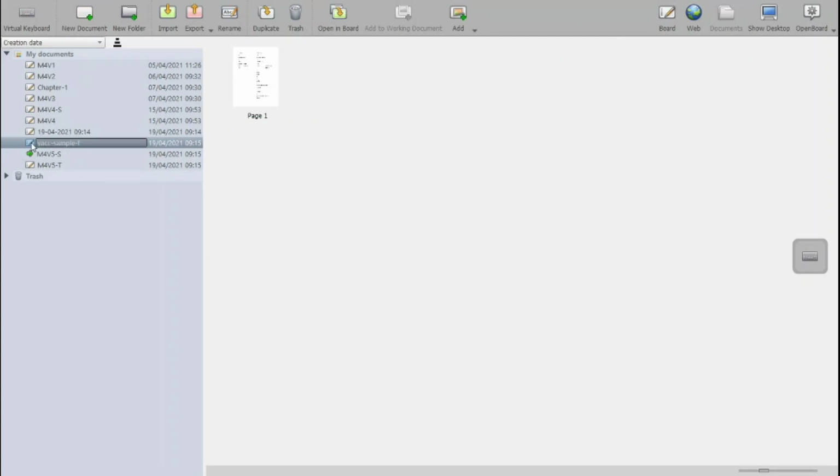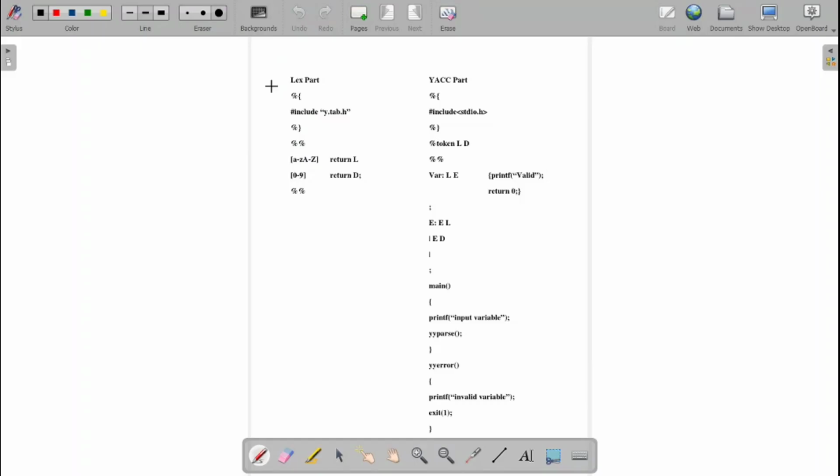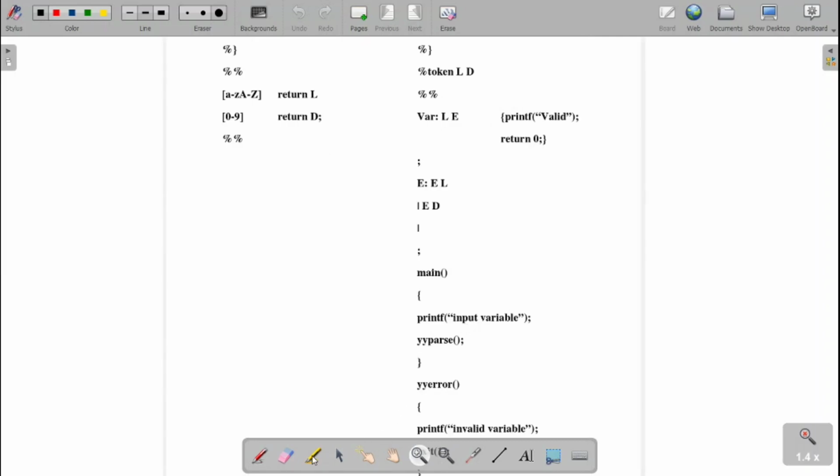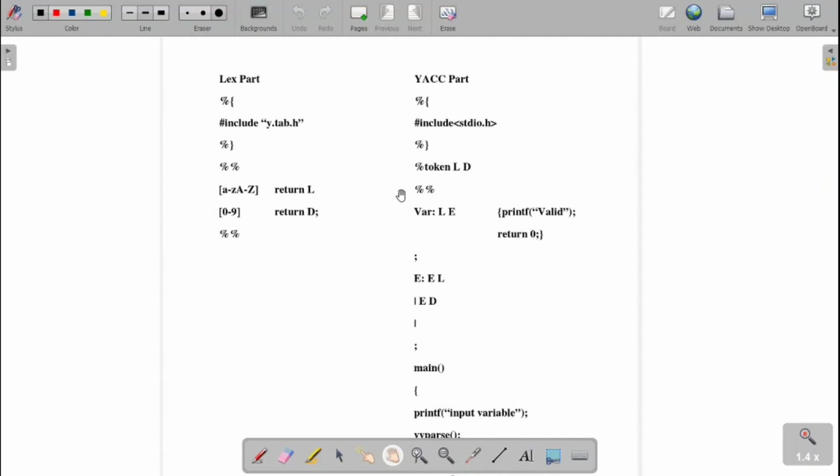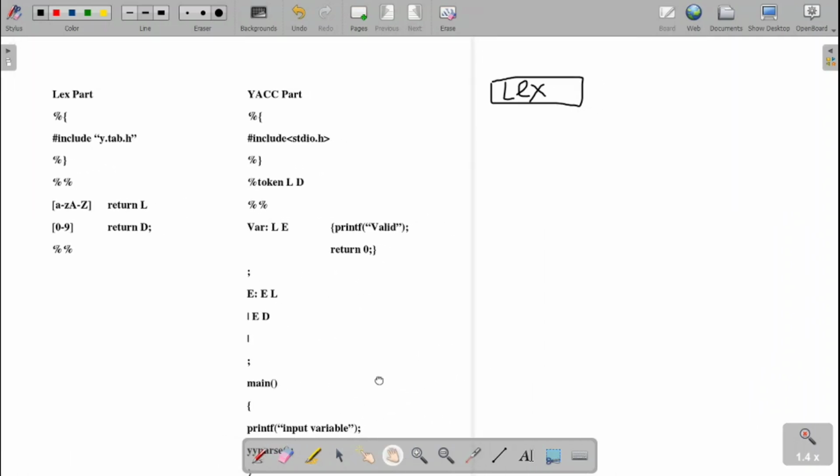First, let us start with a simple Yacc program. Each Yacc program will have two parts in it. One is the Lex part, the other is the Yacc program. The Lex part is meant for providing the tokens. As we have discussed earlier, these are the two important passes of the compiler. The first one is lexical analysis, in short we call it Lex. And the second one is the syntax analysis, which we call Yacc.